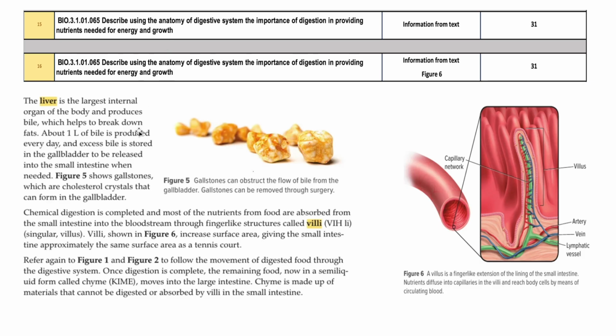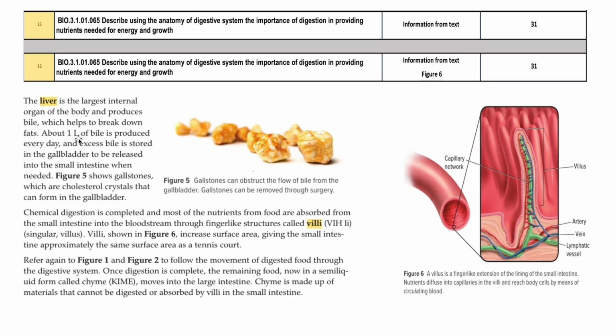So here you can see that the liver is the largest internal organ, and it is producing the bile. The bile is yellow in color. Like we have discussed in the class, when you vomit for a long time, after some time you might get a yellow color coming from your stomach. That is the bile juice secreted by the liver. So bile is helping in the digestion of fats, the breaking down of fats.